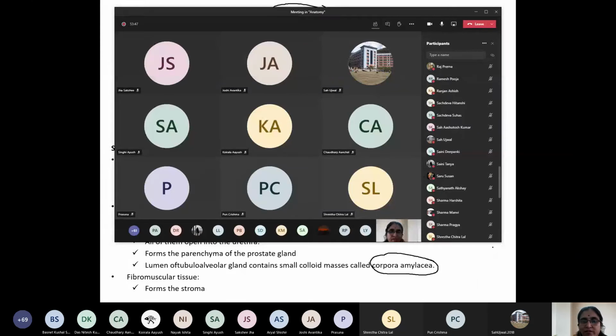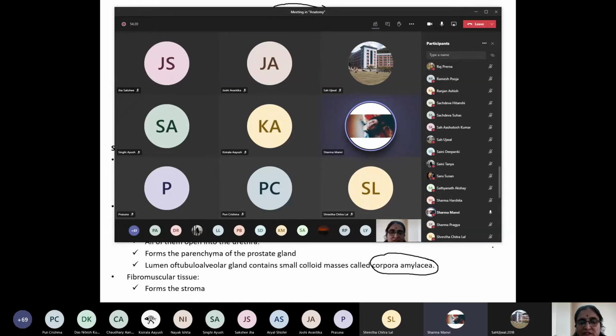Manvi Sharma, can you enumerate the zonal anatomy of the prostate? How many zones are there in the prostate? Chitralal has described the surgical lobe. Can you say about the zonal anatomy? Just enumerate the zones, how many zones are there, and give one applied aspect. Ma'am, there are 3 zones. Very good. Peripheral zone, central zone, and transitional zone.